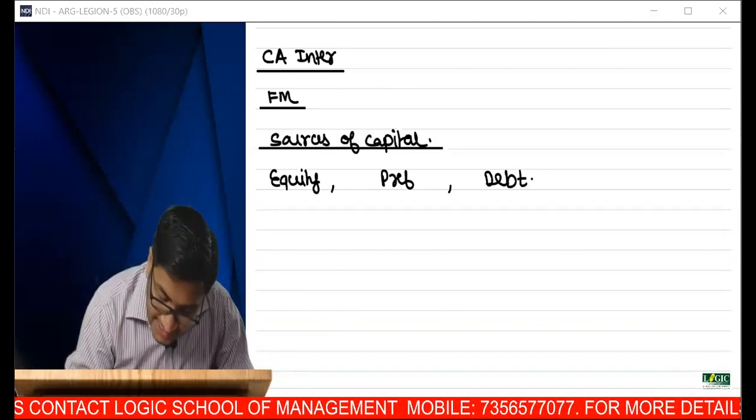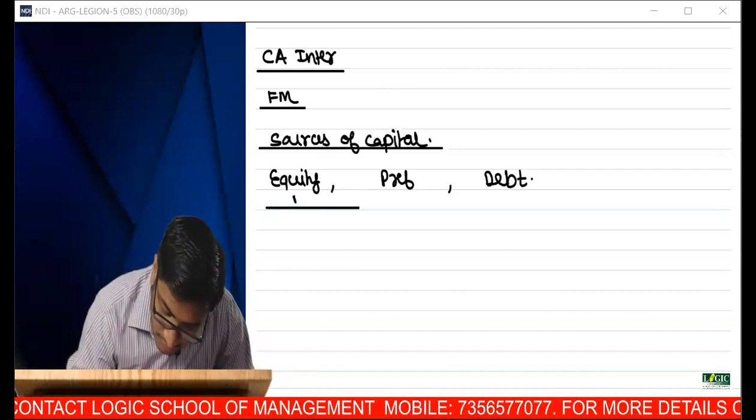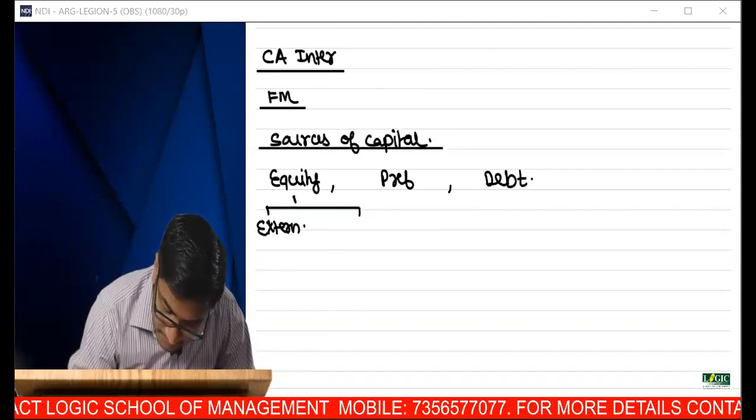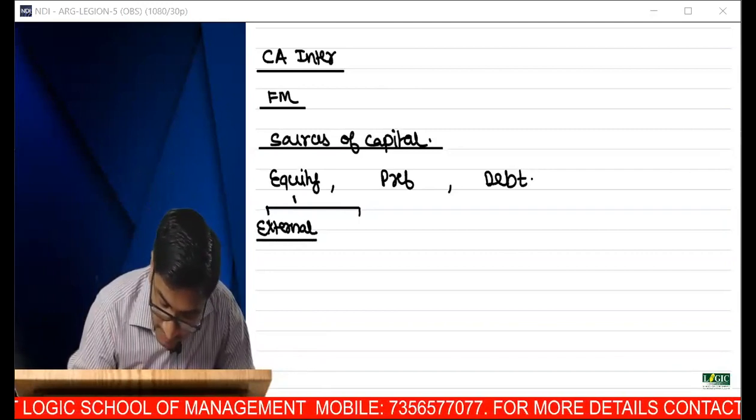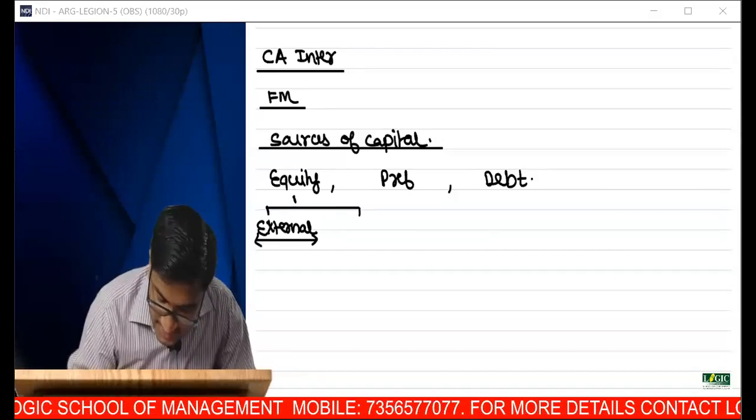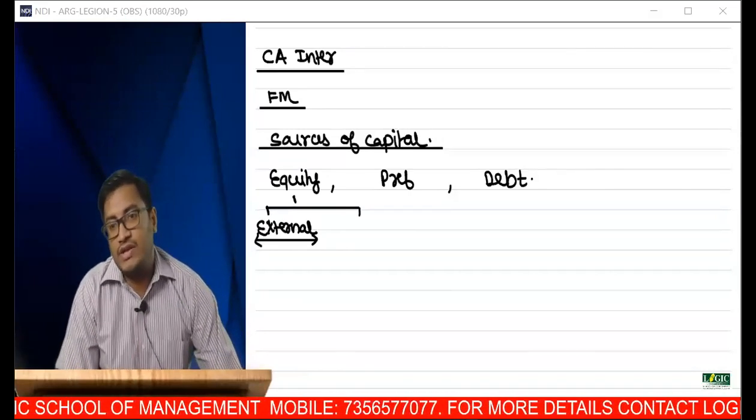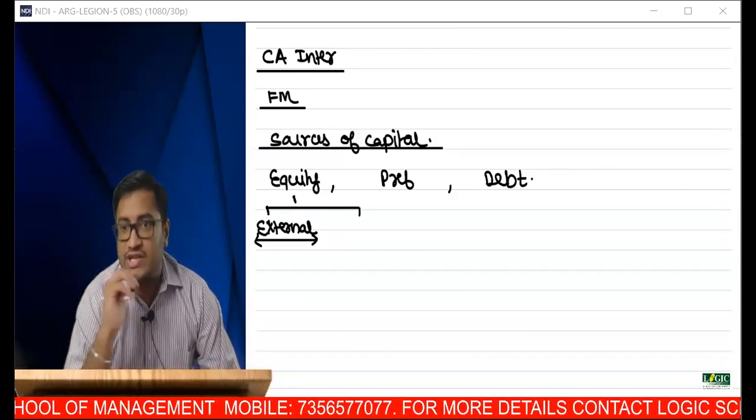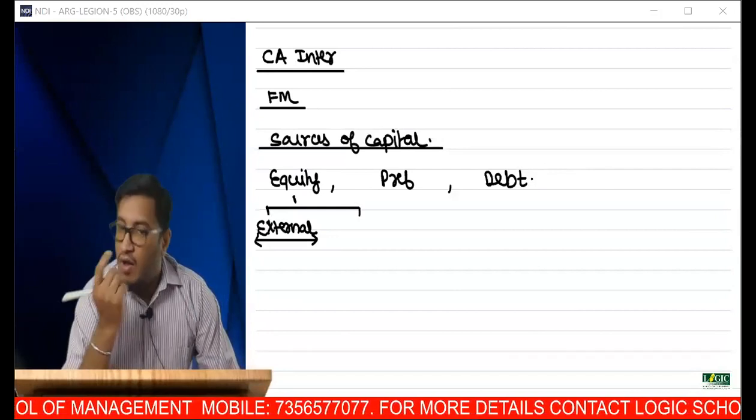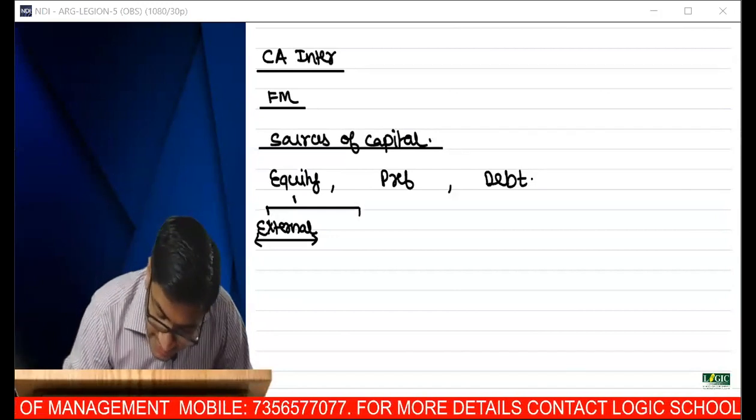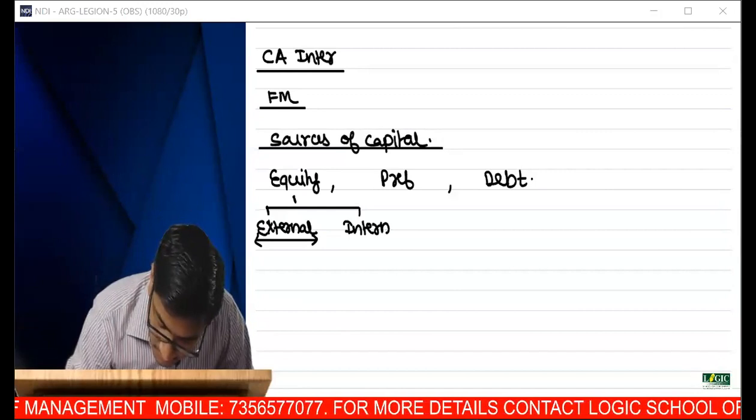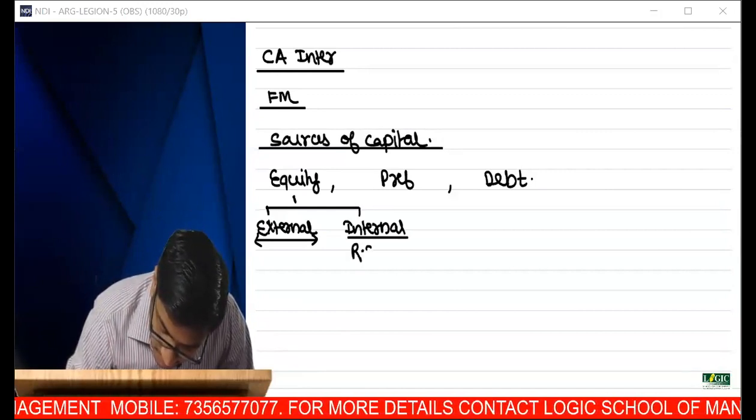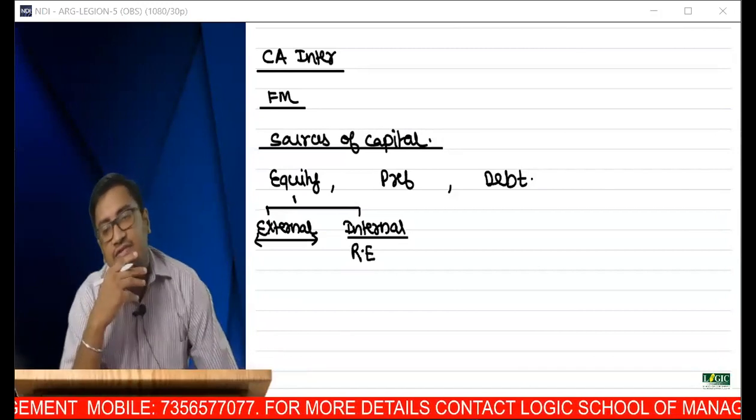Equity itself, I can classify into two. External equity. That means you are issuing equity shares. Now, what is happening with the LIC? They are raising additional capital by issuing equity shares. But they do have an internal source. What is the internal source? That is your retained earnings. Internal source, retained earnings.